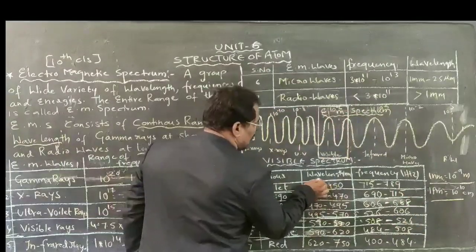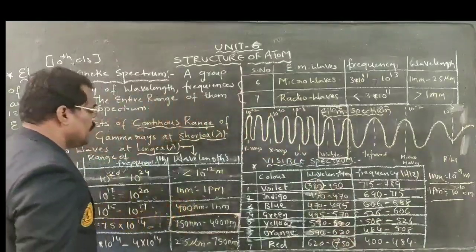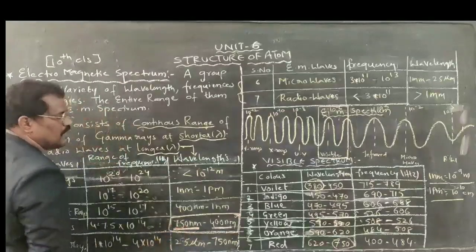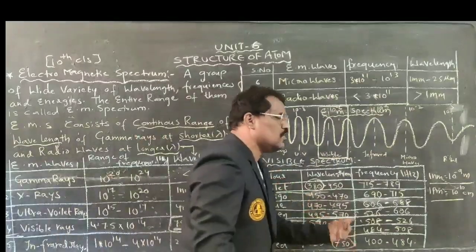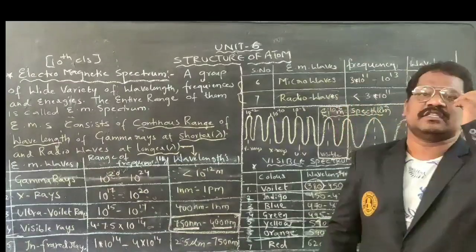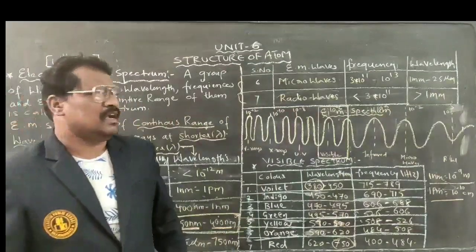If you check here, 380 and here how much? 750, nearly equal to 400 nanometers to 750 nanometers. Within this range only the visible spectrum can exist, which can be seen with our naked eye.